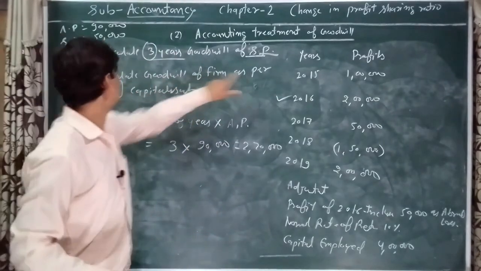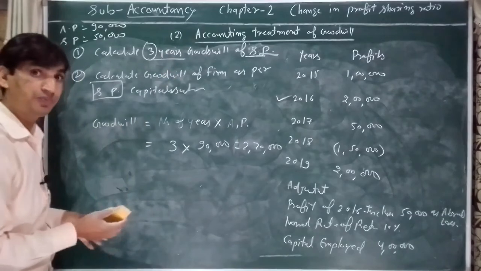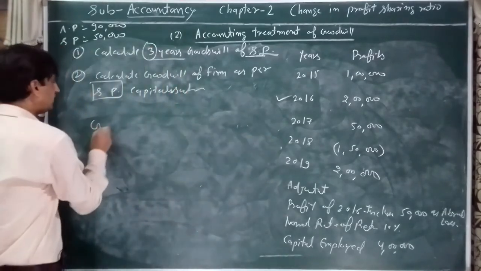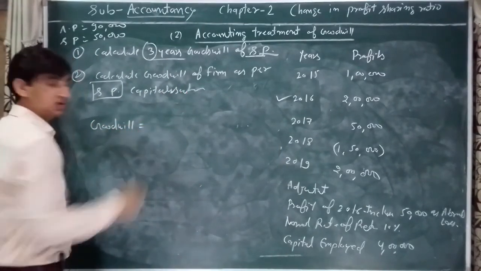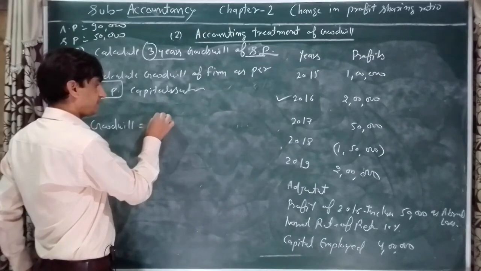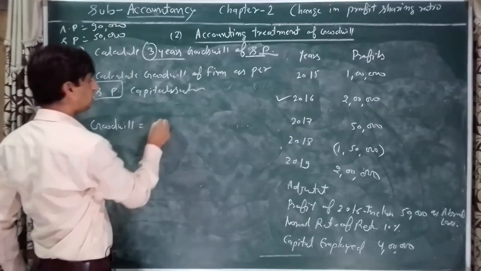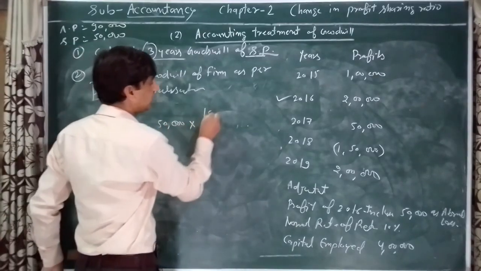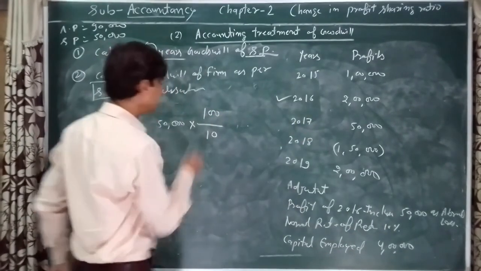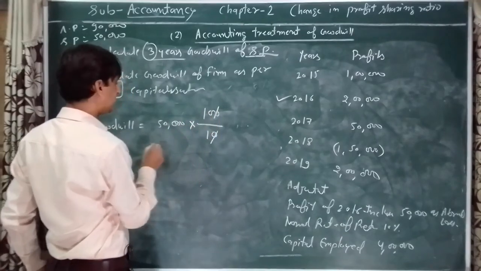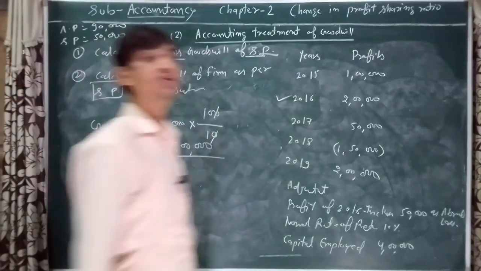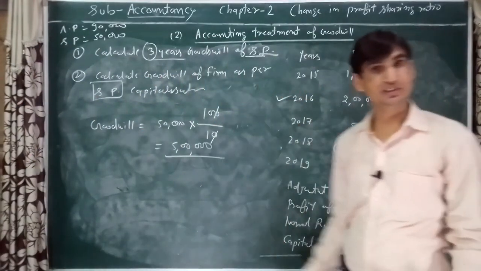Is it clear? The second: calculate goodwill of the firm as per super profit capitalization. So goodwill is equal to super profit, the value already given, 50,000, into 100 upon normal rate of return. Normal rate of return is 10%. 0 cut 0, 50,000 multiplied by 10 is 5 lakh. That is the value of goodwill. Is it clear?